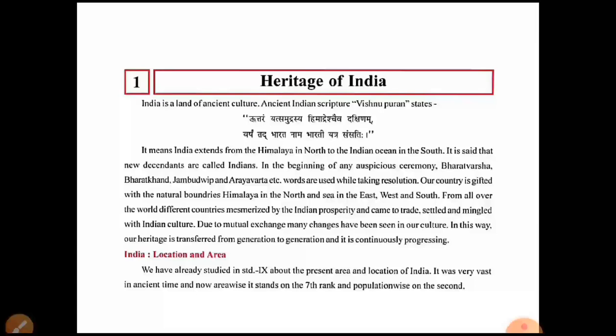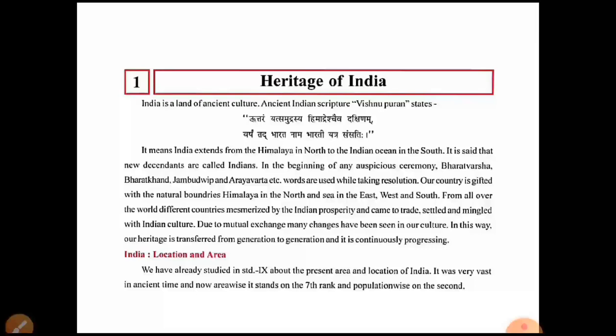Ancient Indian scripture Vishnu Puran states, Uttaram Samudrasya Himadrashchaiva Dakshinam Varsham Tat Bharatam Nama Bharati Yatra Santati. Okay, we'll see in this paragraph what is the meaning of this sloka. It means India extends from the Himalaya in the north to the Indian Ocean in the south.